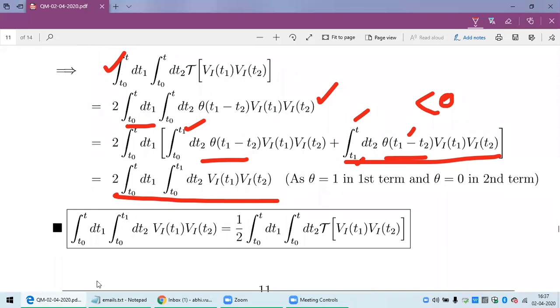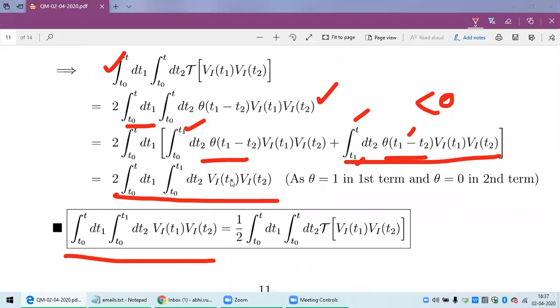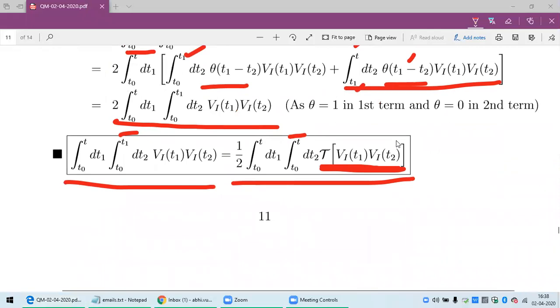So in other words, if I write the right hand side on the left, this integral I can write as half of the right hand side, since the 2 goes as 1/2. The only thing is that if I change T1 to T, as Arunabha was saying, I have to bring 1/2 in front and make this product a time-ordered product. Is it clear to everybody? Yes, sir. If it is not clear, you can check the note because it is a very trivial calculation.